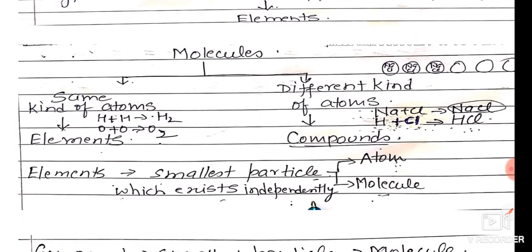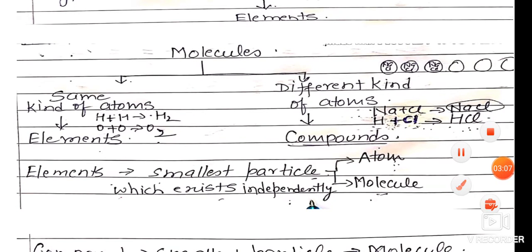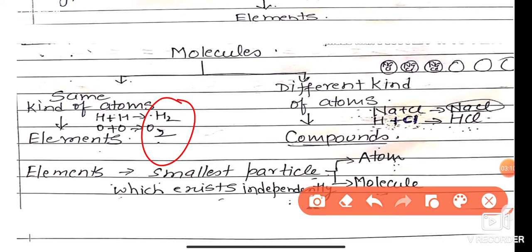Now we discuss molecules. What is a molecule? A molecule is the smallest unit of matter that exists in combined form. When the same kind of atoms combine together, they form a homoatomic molecule of an element, and when different kinds of atoms combine together, they form a compound.